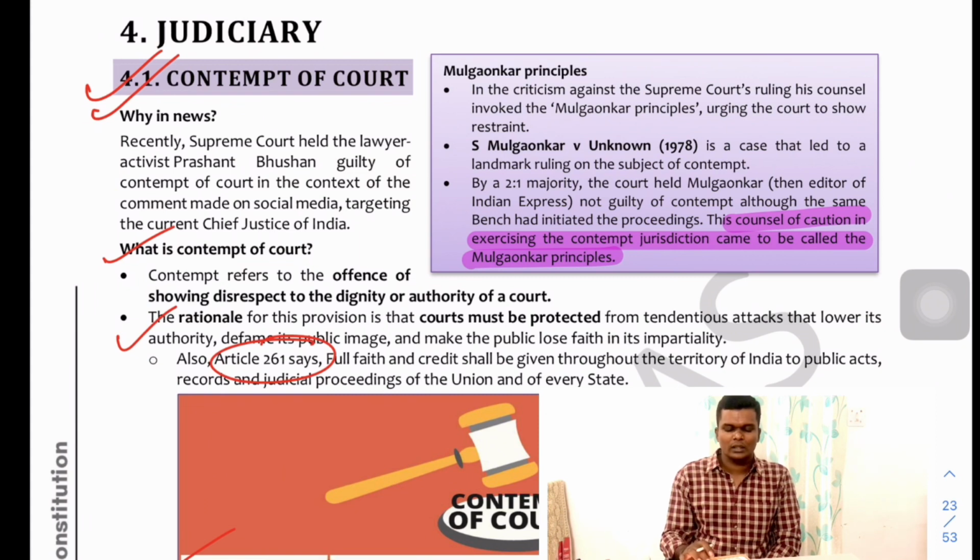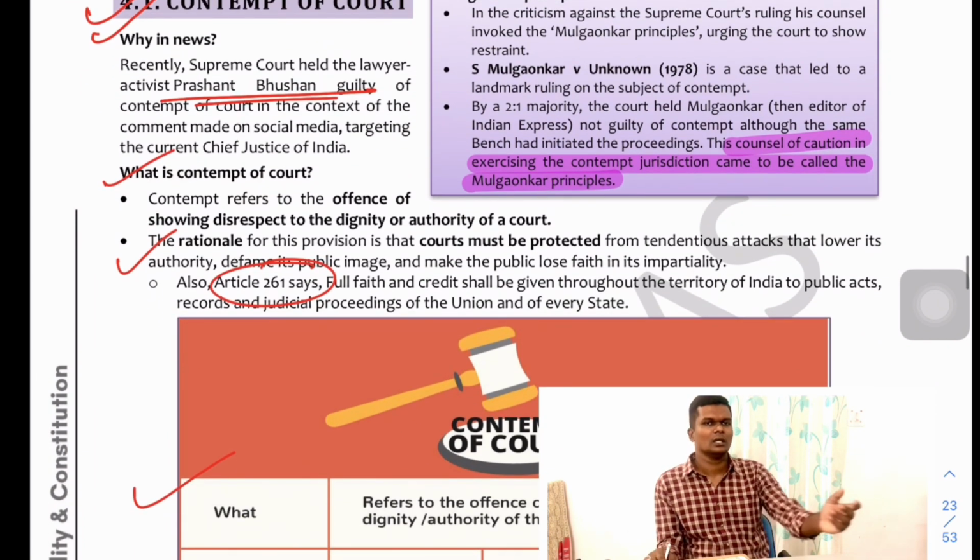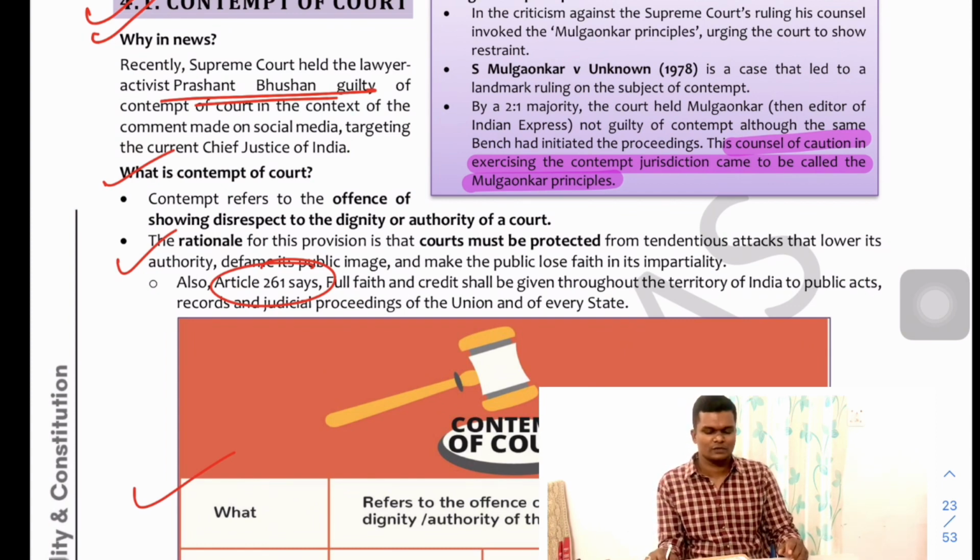Then the judicial part. The contempt of court was in news because it was alleged that it was told by the court that the activist, lawyer cum activist, Prashant Bhushan was guilty of the contempt of court primarily because he spoke against the judiciary officers or the chief justice. Okay. So this contempt of court has also often been called into question whenever there is a criticism, whether it is right or wrong, that is secondary.